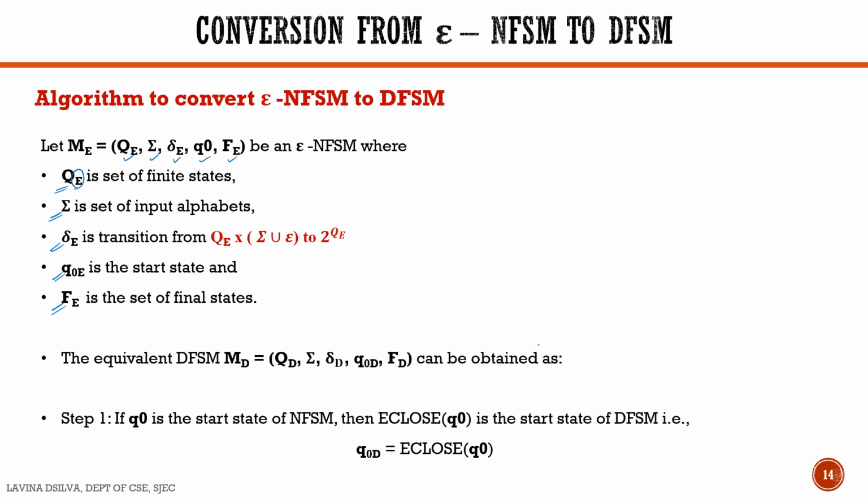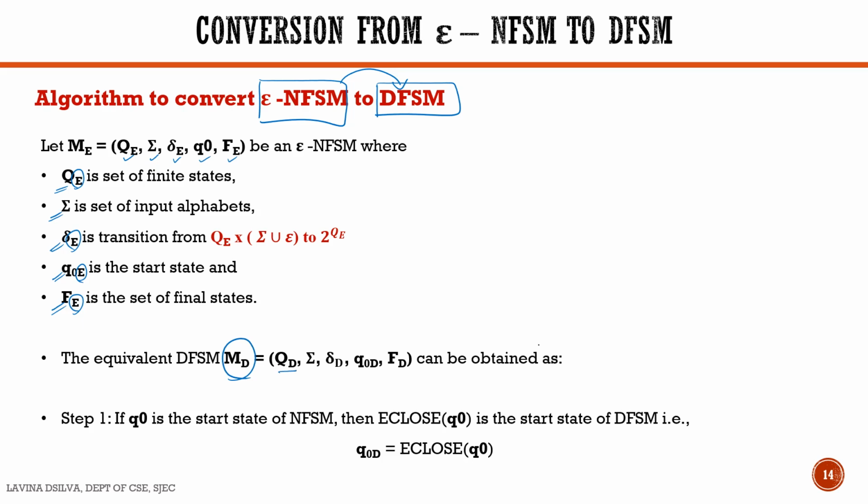We have just added E here to denote that it is an epsilon NFSM. Now this epsilon NFSM has to be converted to a DFSM, which is denoted as MD.